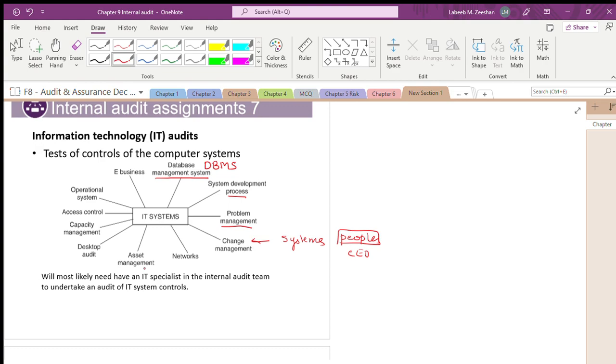That is where we are very much concerned about the audit as such. In information audit, what happens? We are moving from manual to the systems, to the IT. This is nothing but change management.